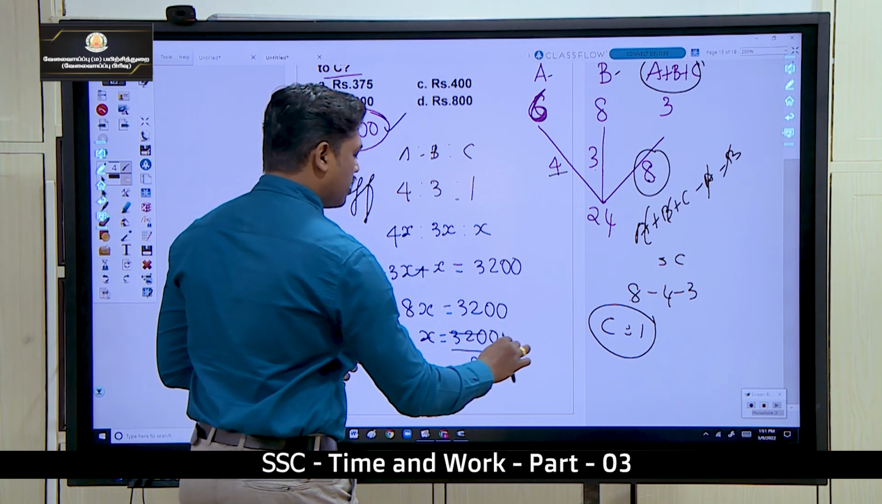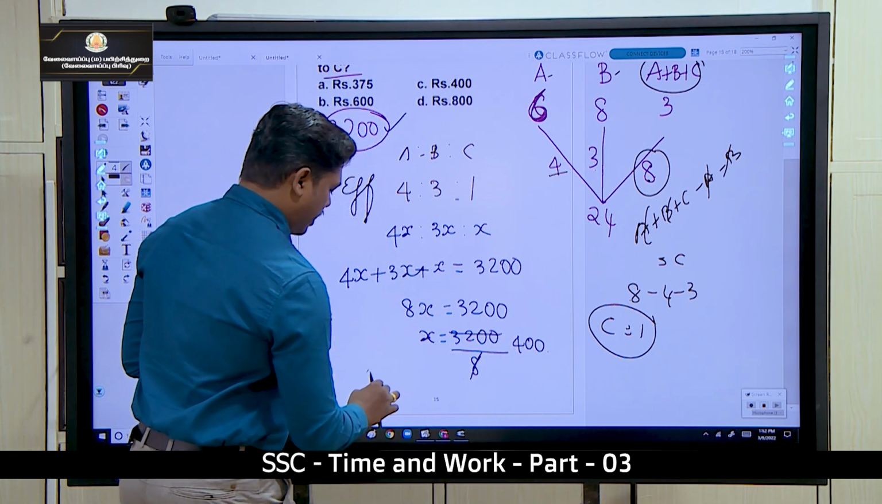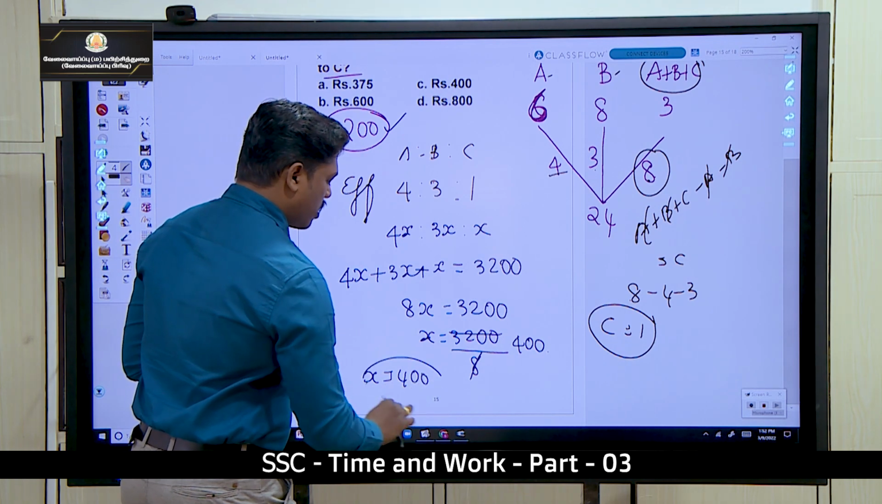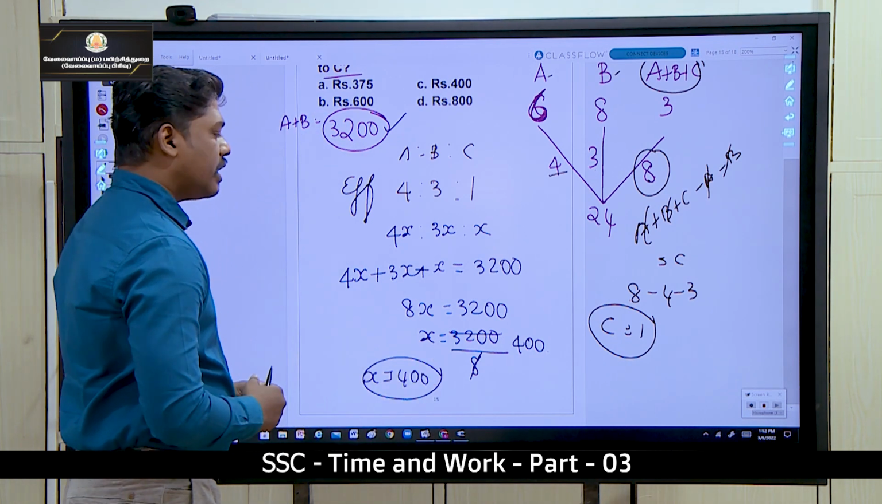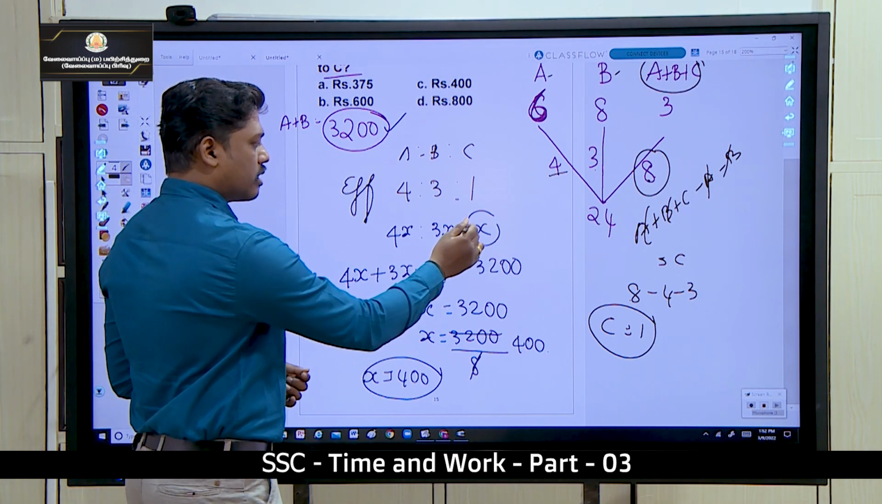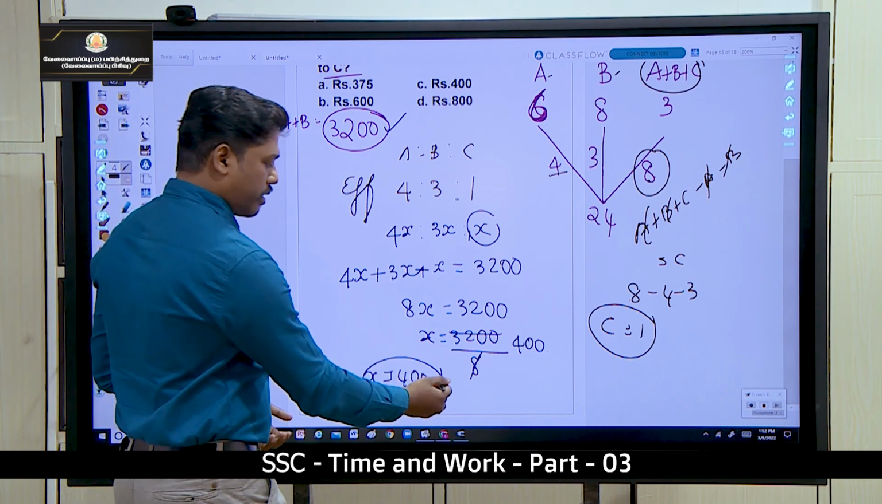So 8 ones are 8, 8 fours are 32, so the x value is 400. What is C's share? C is one part, that is 1x. Okay, so C's share is 400.